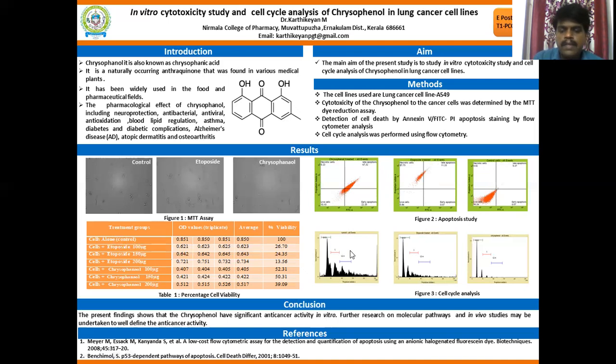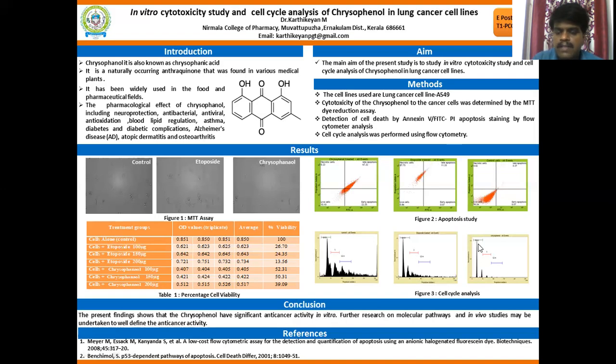Finally, in the cell cycle analysis, we can see which phases get arrested by looking at the control, etoposide and chrysophanol. Chrysophanol is arrested at the G0/G1 phase, like etoposide. So I would like to conclude my findings: chrysophanol has significant anti-cancer activity by all these three methods. Further research on the molecular level pathway has to be done, followed by in vivo studies, to carry forward the finding of anti-cancer activity.